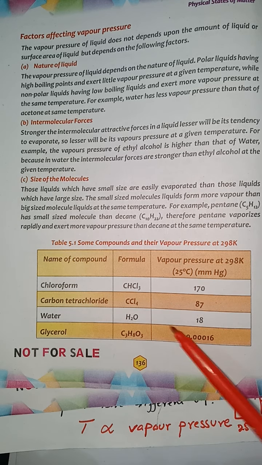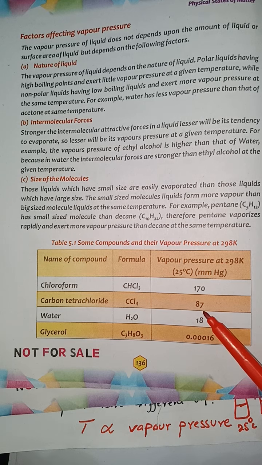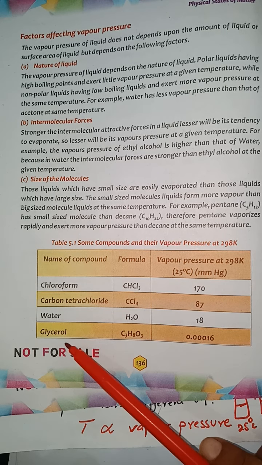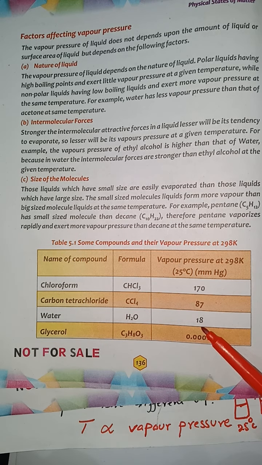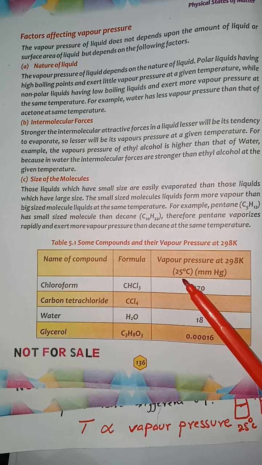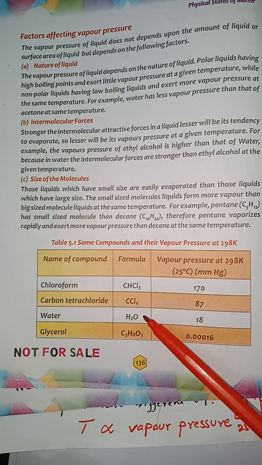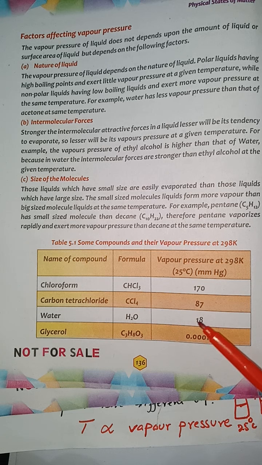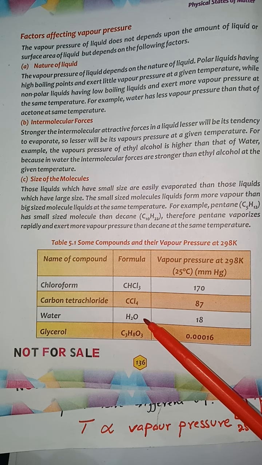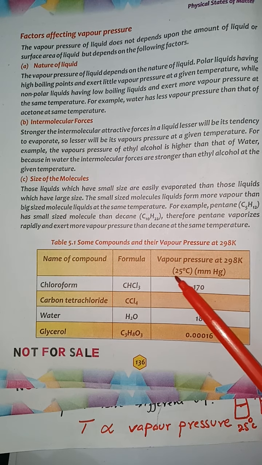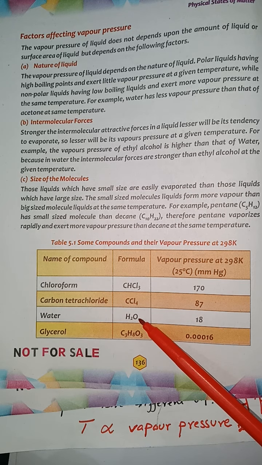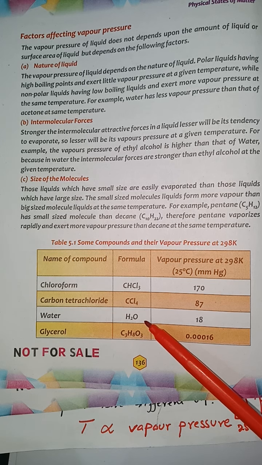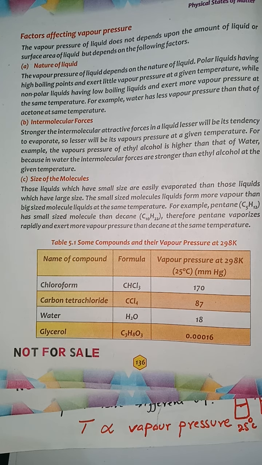Similarly, carbon tetrachloride has a vapor pressure of 87 at 25 degrees centigrade, while water has a vapor pressure of 18 at 25 degrees centigrade. If we compare the vapor pressures, we see that in water there is hydrogen bonding, which is stronger intermolecular forces. Because of the strong intermolecular forces, at the same temperature water will have fewer vapors and it will exert lesser pressure, or it will have low vapor pressure.